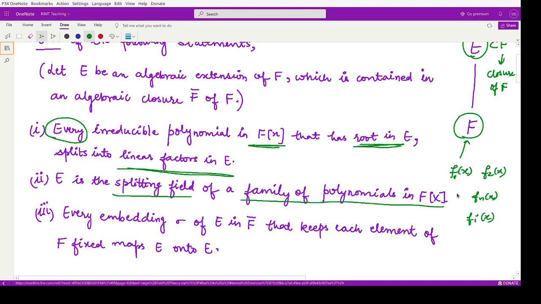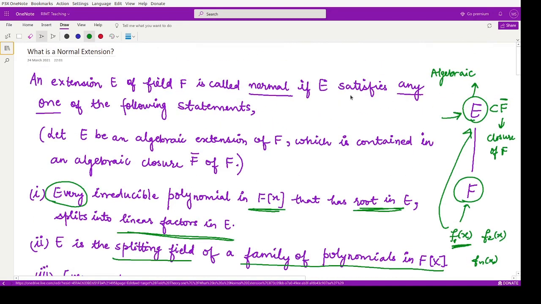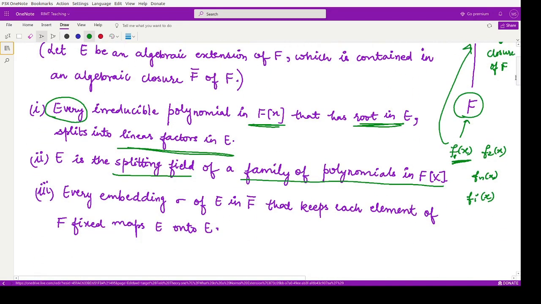All these polynomials are present in F[x], and we say this field E forms the splitting field for all of them. That means all these polynomials will surely have roots in E, and moreover they can be written as the product of linear factors in E. If this happens, we say our extension is a normal extension.